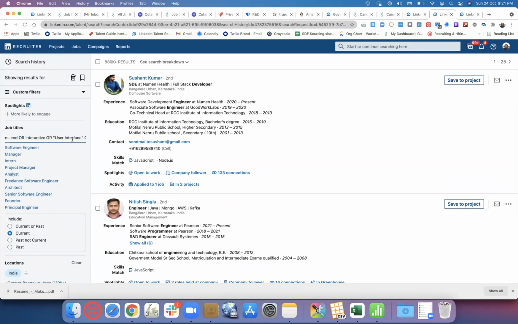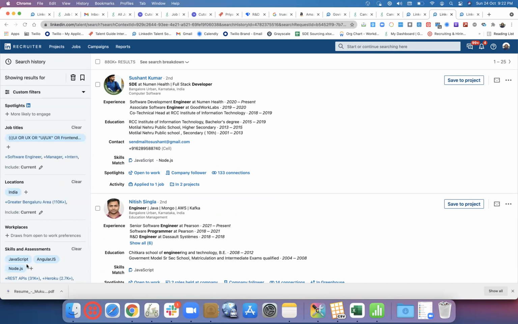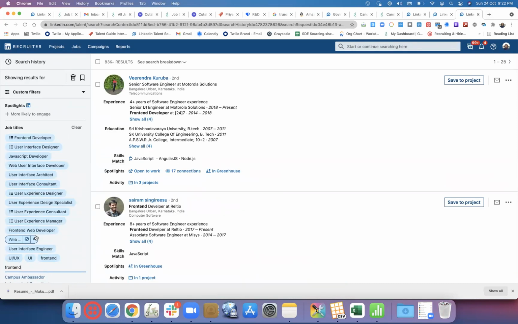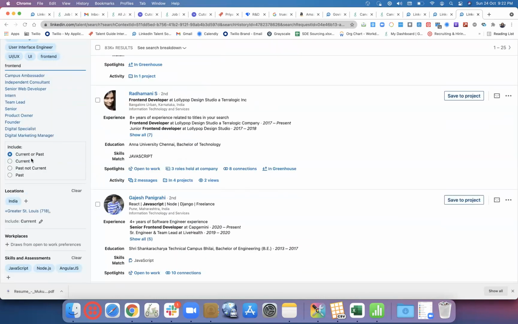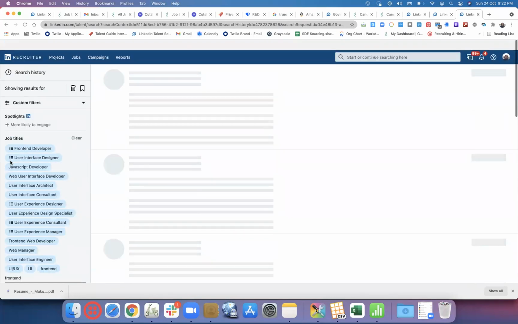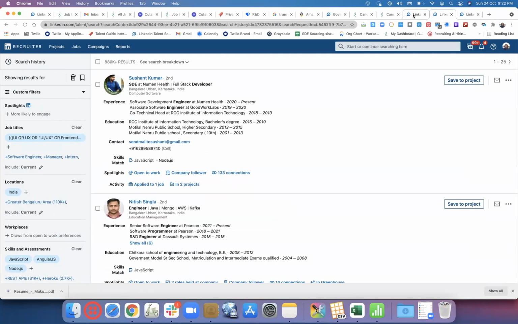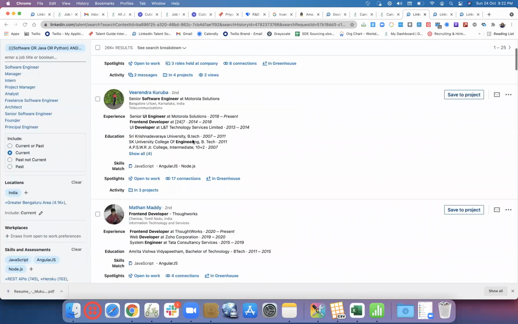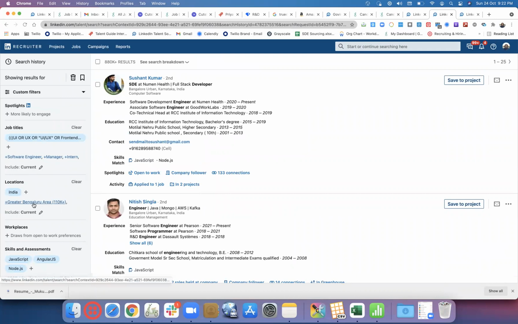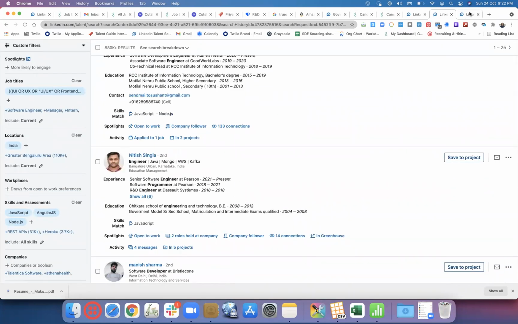So now you can decide why this Boolean in Boolean is required. 880K, we have used this search with India and JavaScript, Angular, Node.js, no experience, no nothing. And we used all the suggested titles for UI by LinkedIn. Same with, okay, it's again current or past. If we make it current, that goes again down. That's only 44K. So here it is current. Here also it's current. India, current title and these 3 skills.